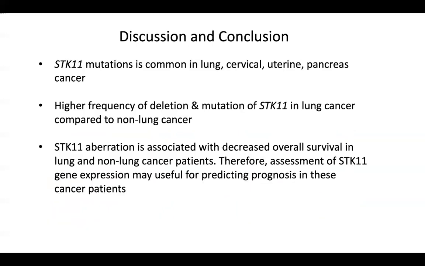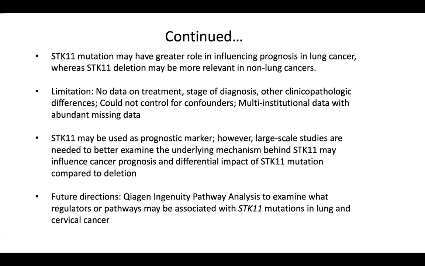So for our discussion, we found that STK11 mutation is common in lung, cervical, uterine, and pancreas cancer. There is higher frequency of deletion and mutation of STK11 in lung cancer compared to non-lung cancer. The main clinical impact of this project is that it suggests that STK11 aberration is associated with decreased overall survival in lung and non-lung cancer patients. Therefore, assessment of this STK11 gene expression may be useful for predicting prognosis in these cancer patients.